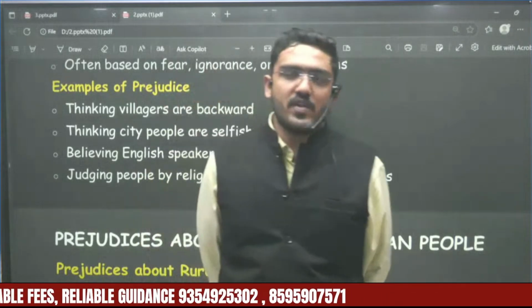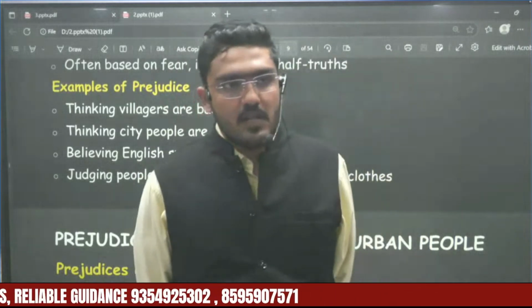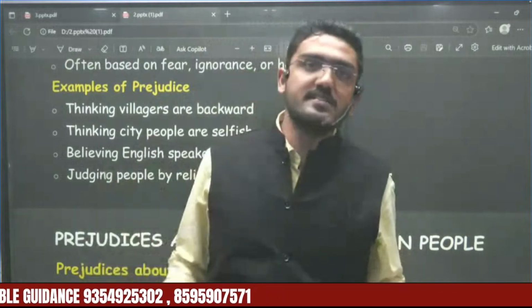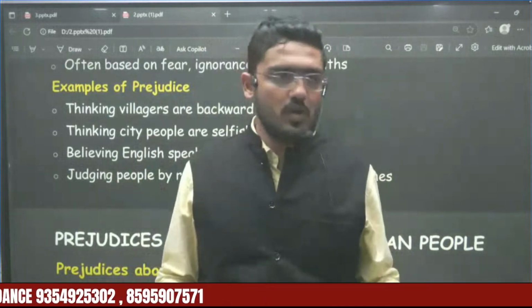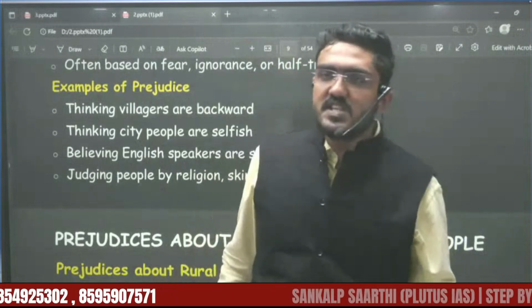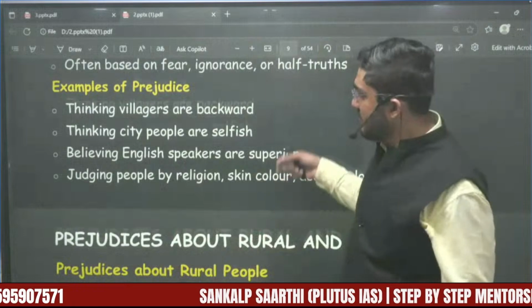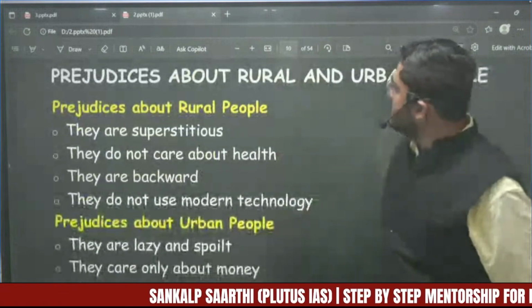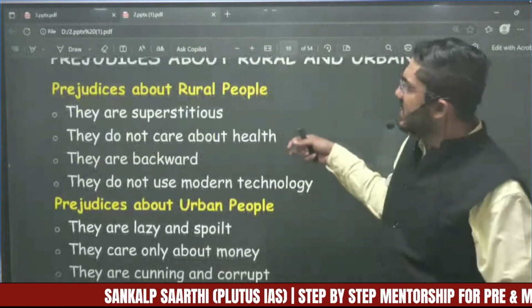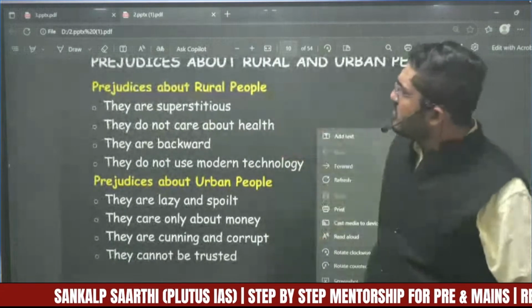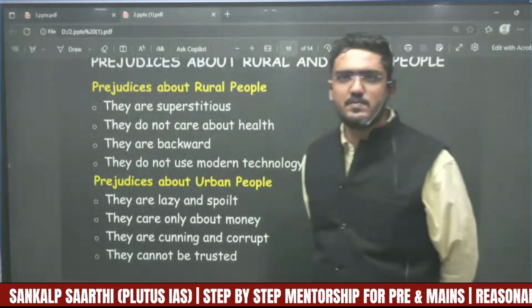For example, people think that the people who live in cities are selfish, but that's also not true. We generalize opinions, and that generalization is called prejudice. Now, coming to the next, prejudice about rural and urban areas. There is a prejudice about rural people, that these are superstitious people.